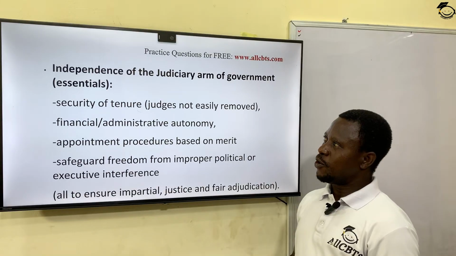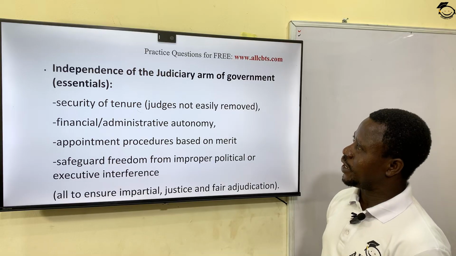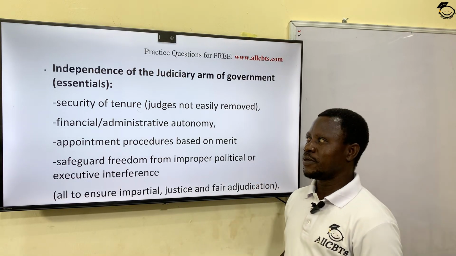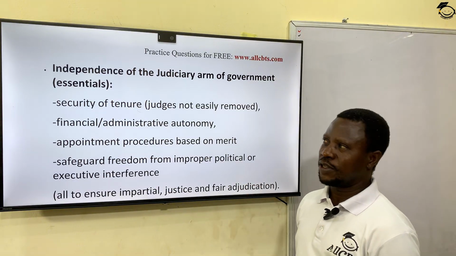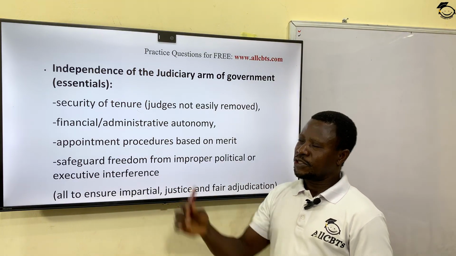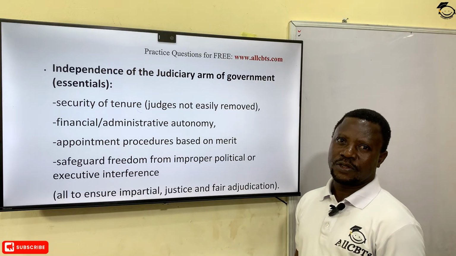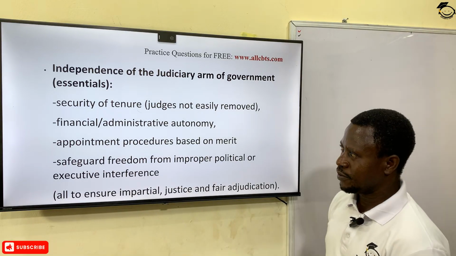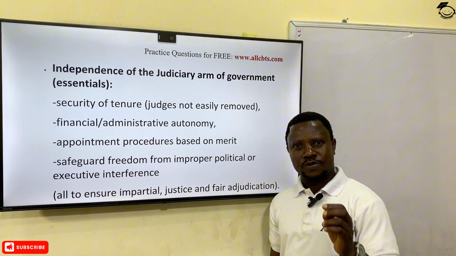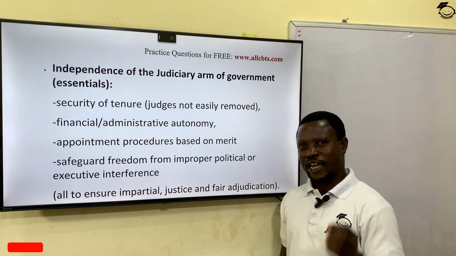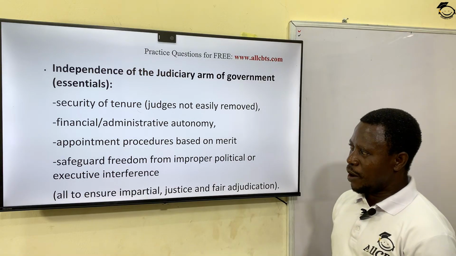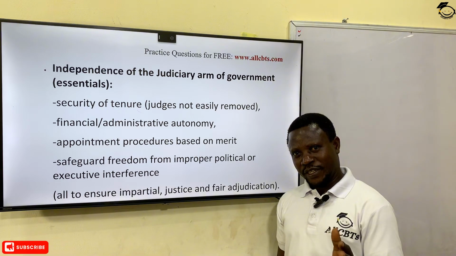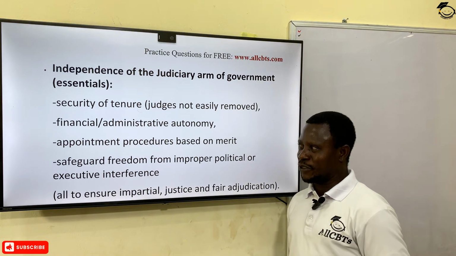Okay? Now, we're looking at the independence of the judiciary arm of government. Why must we look at this? It's very essential that we look at this. Very, very important. Why? For security of tenure of the judges, so that judges should not be easily removed, either by the executive or by the legislature. Then for financial and administrative autonomy, they should be independent in their operations. Then for an appointment procedure based on merit, not just the president putting whoever he likes in that particular position.